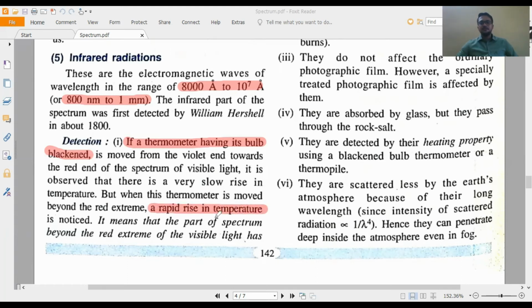If you take two identical thermometers, one kept in the visible region and one kept in a region where infrared radiation is there, then in the visible case there will be a very slow rise in temperature, but in the infrared case the rise in temperature will be rapid. So this is one detection.